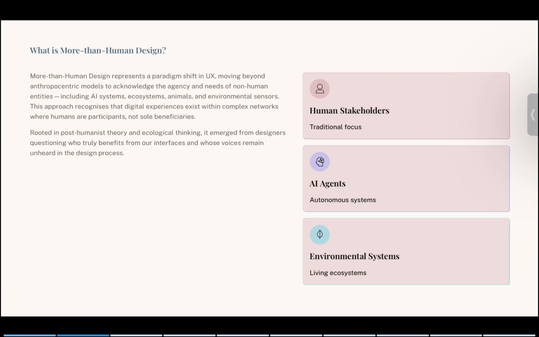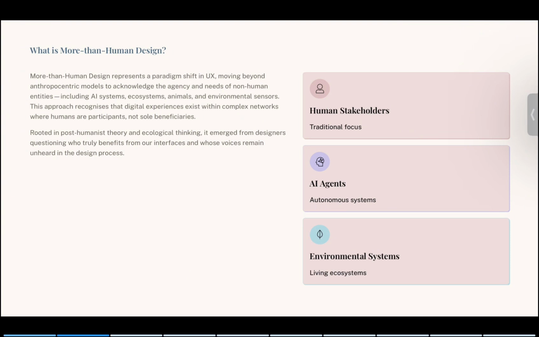Modern human design represents a paradigm shift in UX. Instead of viewing humans as the sole users or beneficiaries, this approach acknowledges the agency of AI systems, environmental sensors, animals, and ecosystems. It recognizes that digital experiences now happen inside complex networks, where humans are only one part of the interaction loop. Rooted in post-humanist theory, this approach emerged when designers began asking whose voices are missing from our design decisions, who benefits from our interfaces, and who gets left out.